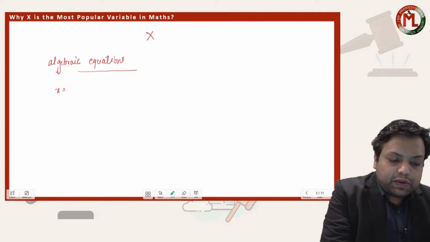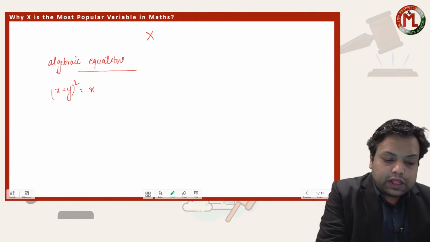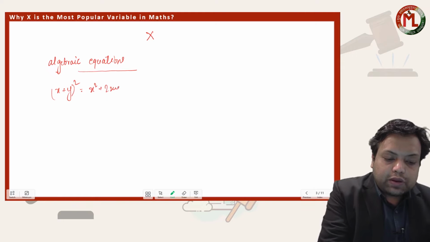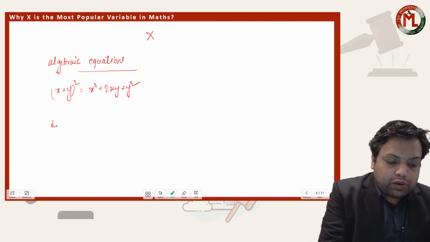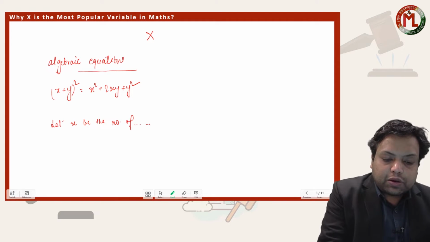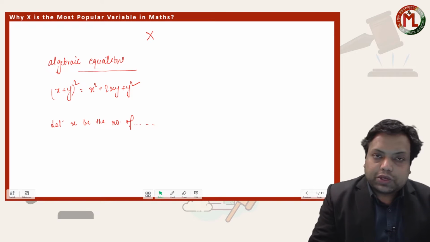For example, if we want to write the formula for (x plus y) whole square in our school algebra in class 6 to 7, we write it as x square plus 2xy plus y square, isn't it? Even if we want to take any variable, we always say let x be the number of persons or quantities unknown, and then we form an equation and calculate.